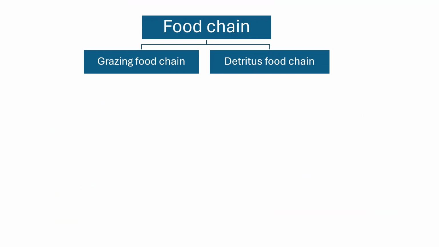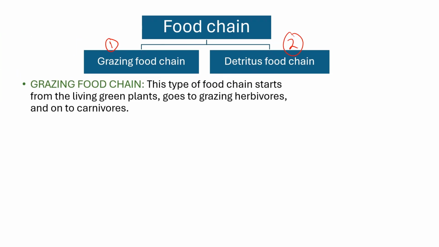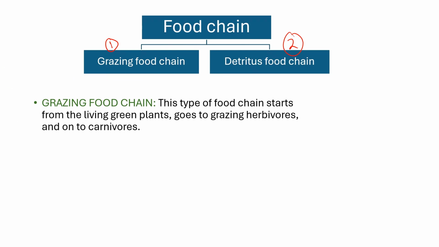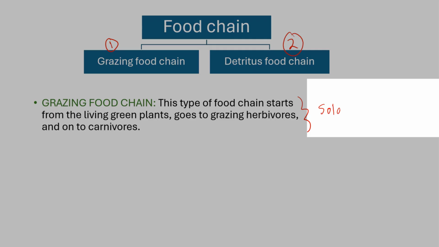Two types of food chains are present in the ecosystem. Grazing food chain. This type of food chain starts from the living green plants, goes to grazing herbivores, and on to carnivores. An ecosystem with such type of food chain is directly dependent on an influx of solar radiation.